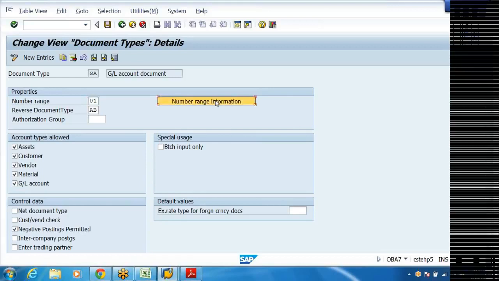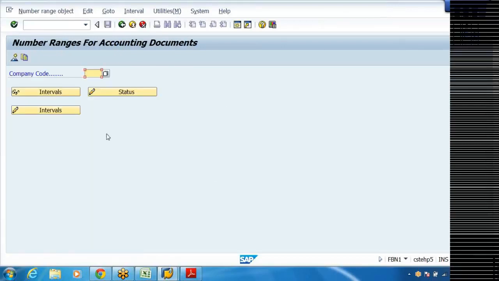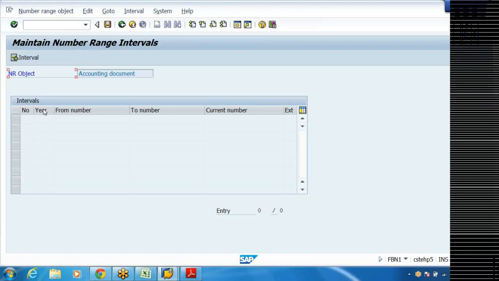Click on number range information. I'm taking my company code DRL. Here intervals display. This is status. This is creation of intervals. Click on this interval button.